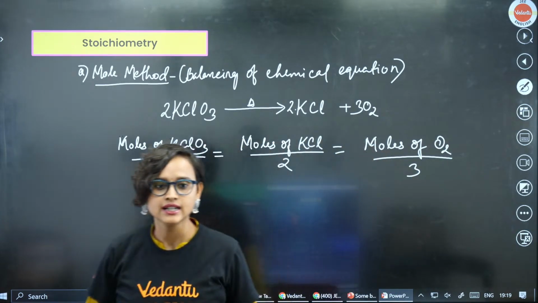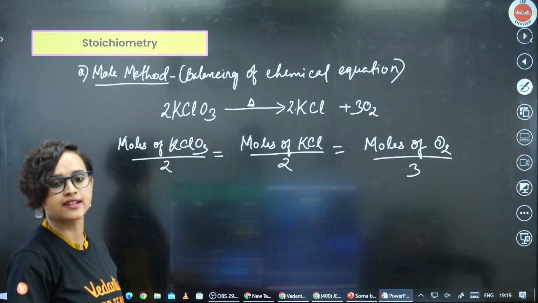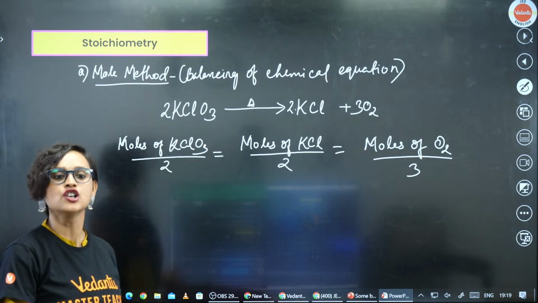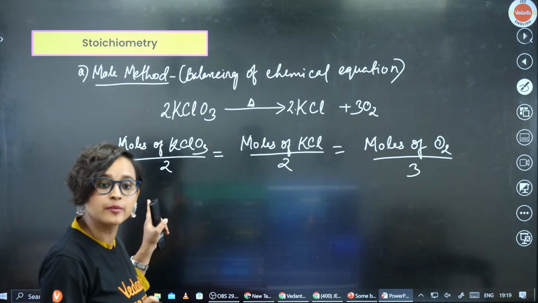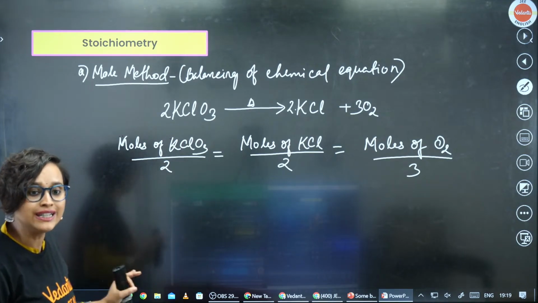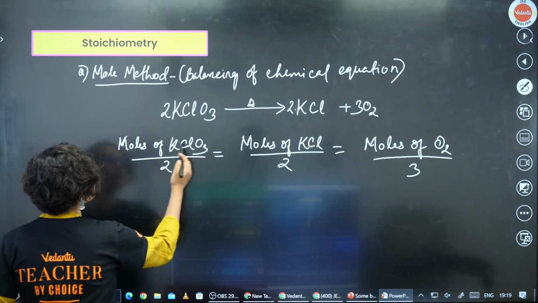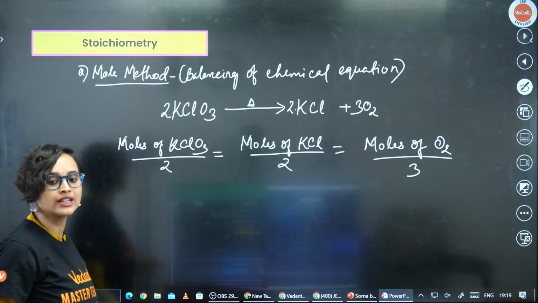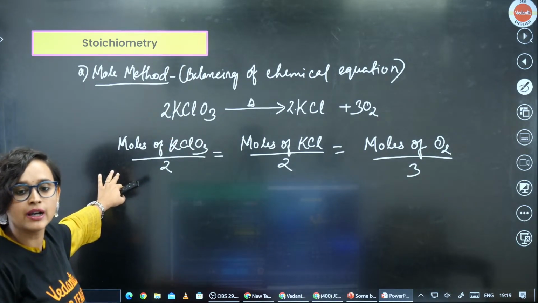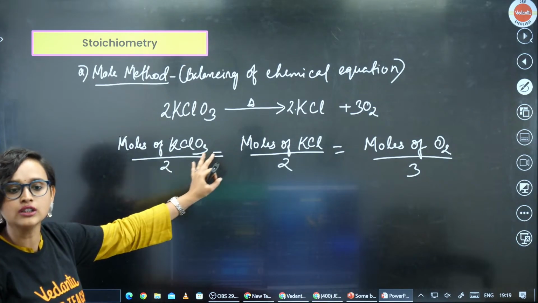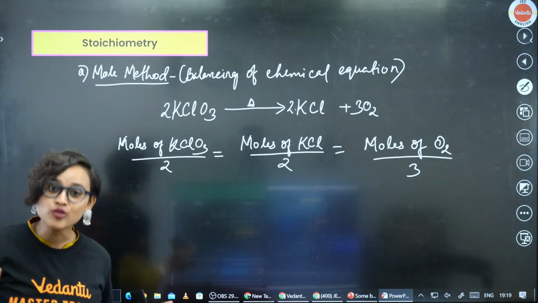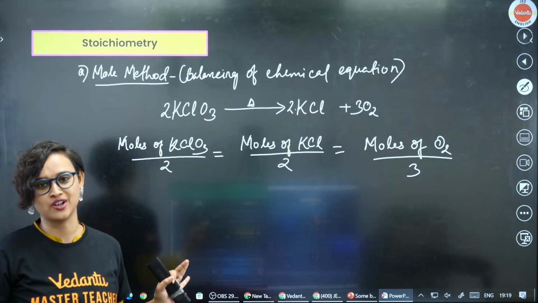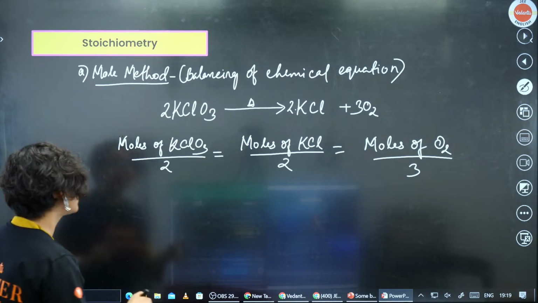Now, just see it once and see if you can understand. Do you understand, everybody? So in the mole method, balancing of chemical equation is very important. Only thing that we have done is moles of KClO3 divided by the coefficient. That's it. Just divided by the coefficient. That's how you solve it. Clear? Yes? Now let's do the second one.